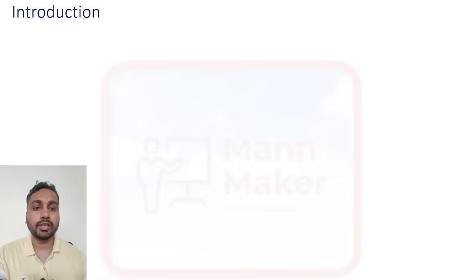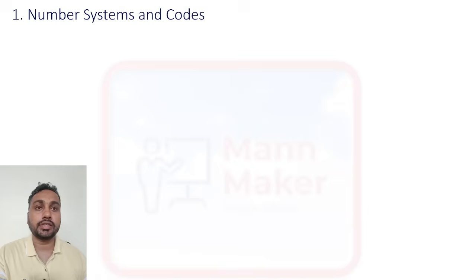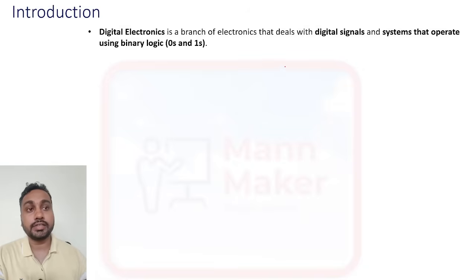If we talk about electronics, what is digital electronics? Digital electronics is nothing but the field that deals with digital signals and systems that operate using binary logic, zeros and ones. Digital signal means what? It is dealing with only digital signals. If we talk about a message or information, generally it will go in the form of a signal.